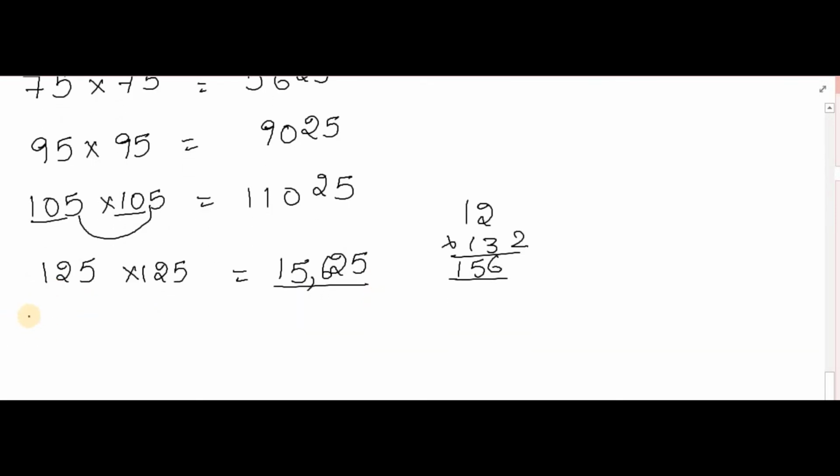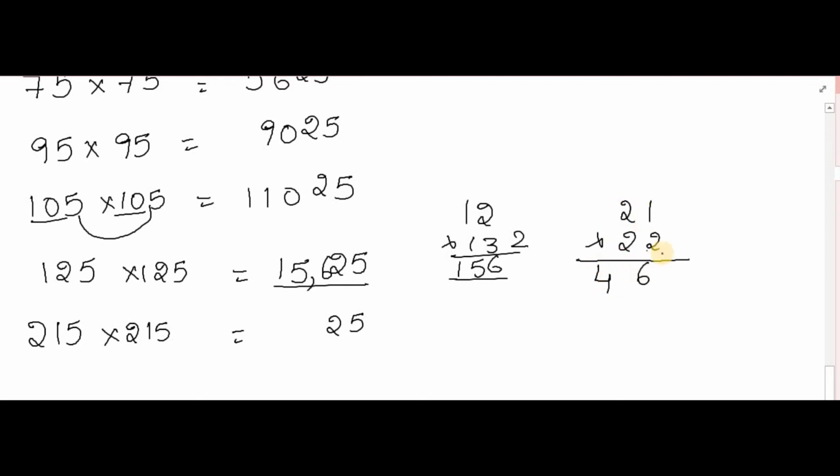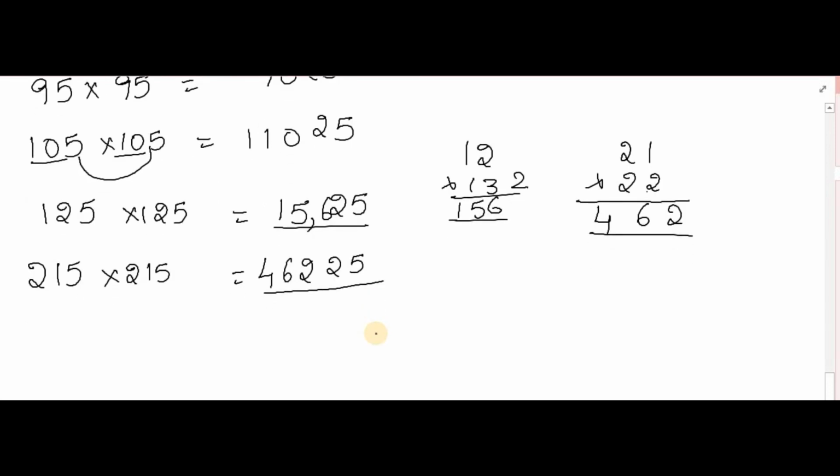In the same way, we'll apply it for one more. More than 100, we'll see now: 215 into 215. So 25 is common, and 21 and 22 are how much we'll see. 21 into 22 is a 2-digit by 2-digit multiplication. We'll follow this: 2 2s are 4, and cross multiplication: 2 2s are 4 plus 2 is 6, and 2 1s are 2.